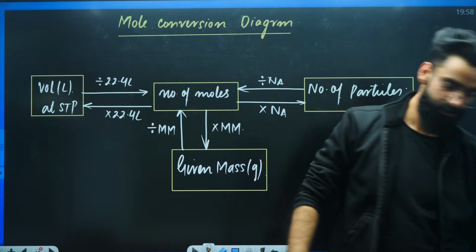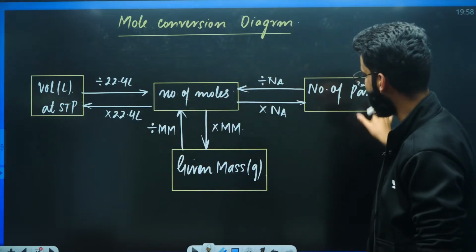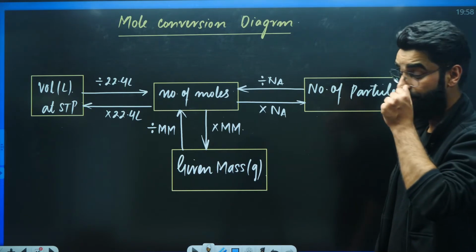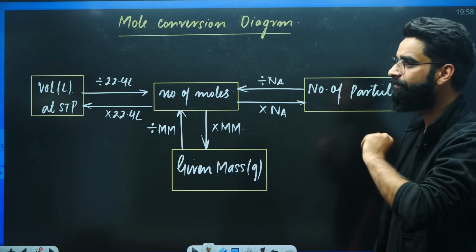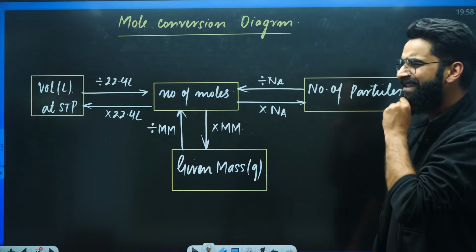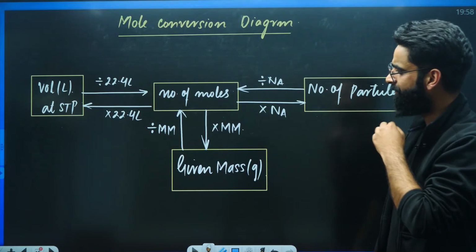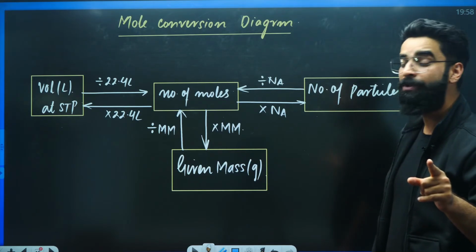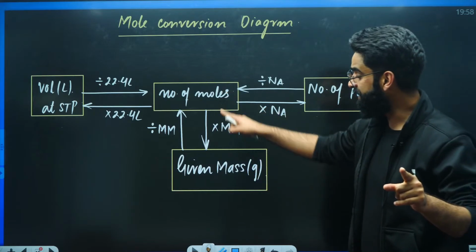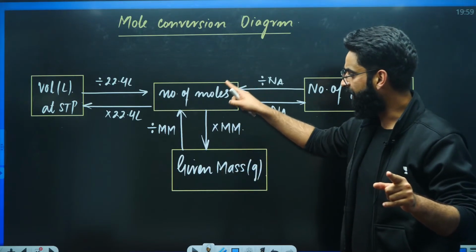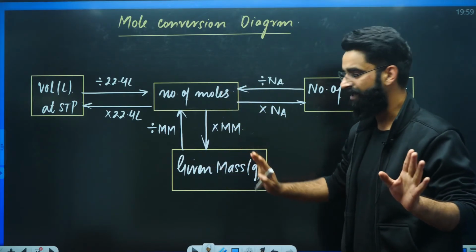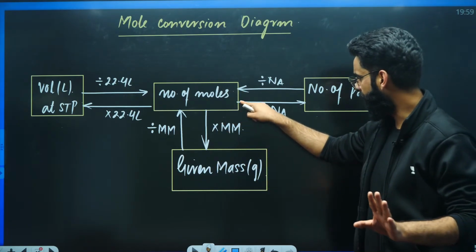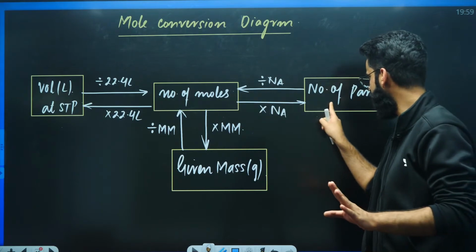Now, let's have a look at how exactly we are going to utilize this particular diagram. My dear students, just one thing you need to remember: you just have to follow the arrows. If I tell you to convert moles into mass, you multiply moles by the molar mass and you get mass. If I ask you to convert moles into particles, you follow the arrow which takes you from moles to particles.